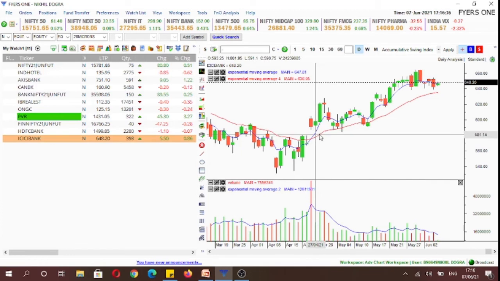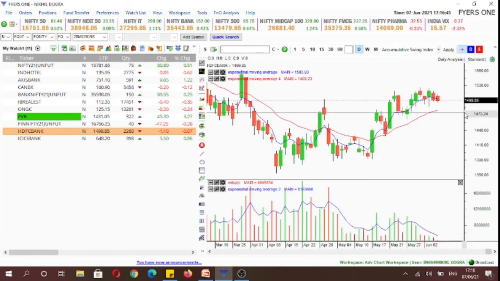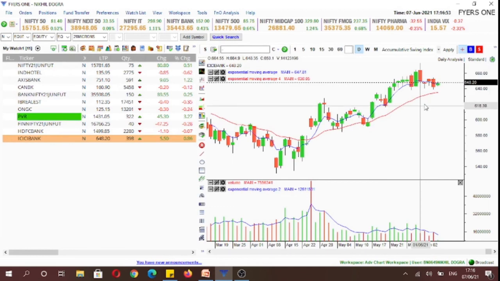However, you will see that these stocks are basically trading above the 5 and 20-day exponential moving averages. HDFC is below the 5-day exponential moving average but above the 20-day exponential moving average. ICICI Bank is above the 5-day as well as the 20-day exponential moving average. However, we would be looking for selling opportunities in these stocks, but since it would be a counter trend trade to the short side, we would be keeping our position size relatively low, like we have discussed in inside candles.